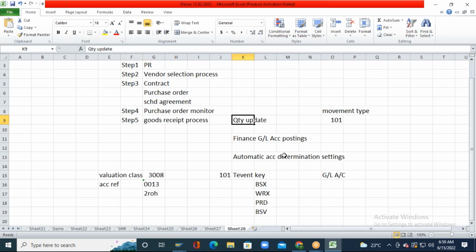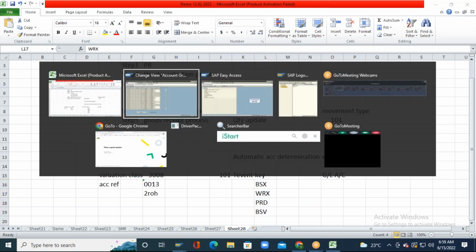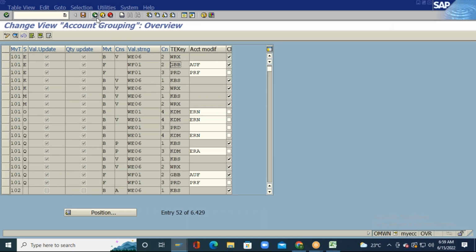That particular event will be identified by movement type 101, and when I trigger a movement type 101 posting, it will call these transaction event keys. That is the meaning. So these are the transaction event keys. Just keep it in your mind. Then I will go back.